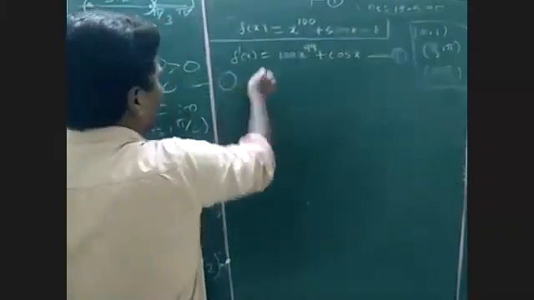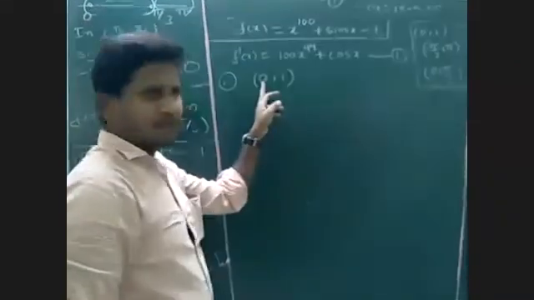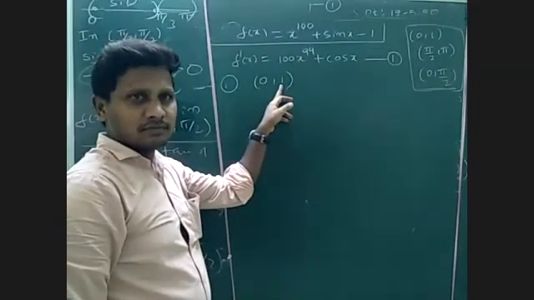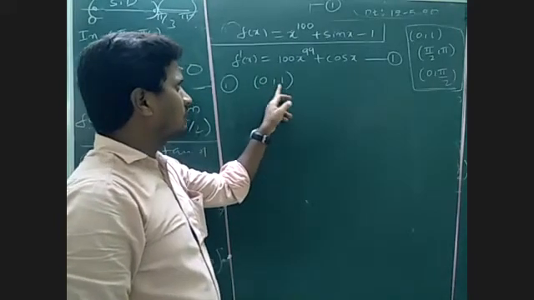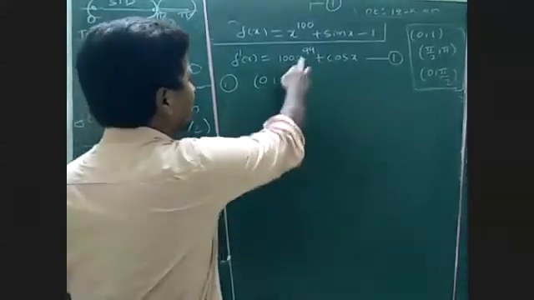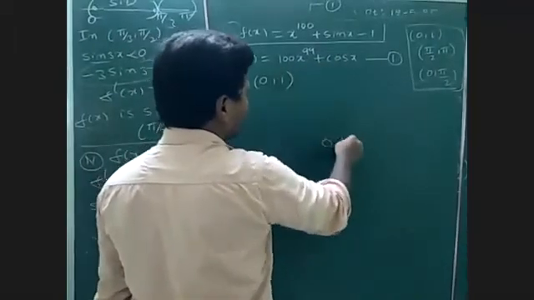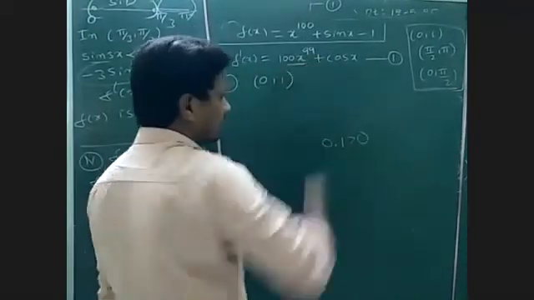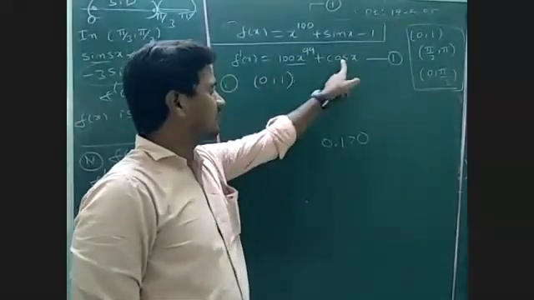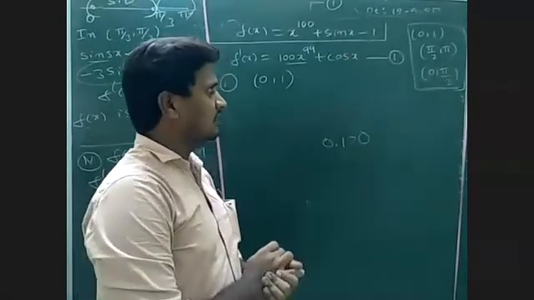First one, 0, 1. Except 0, it means 0.1 to 0.9. Then what about this? Substitute here 0.1, 100 into 0.1 to the power of 99, clearly greater than 0, so this value is positive. And also in this interval, what about cos x? Is cos x greater than or less than 0?